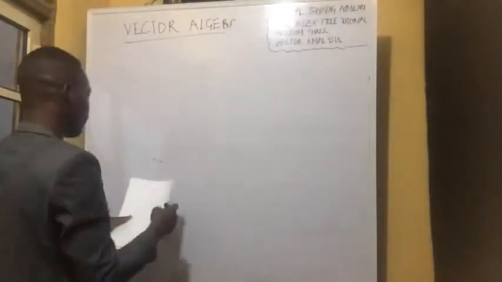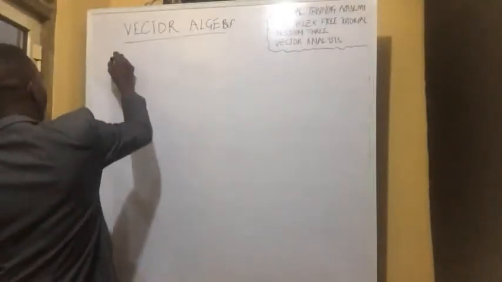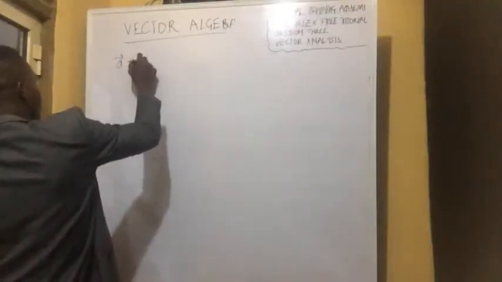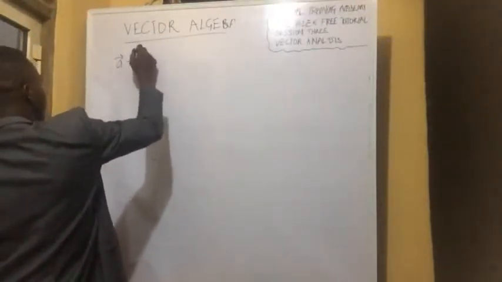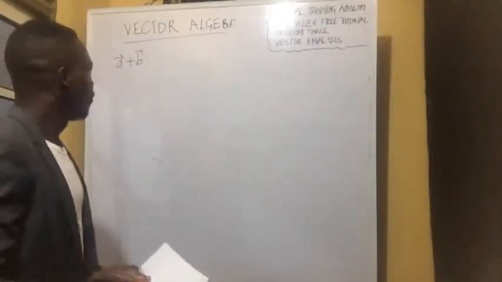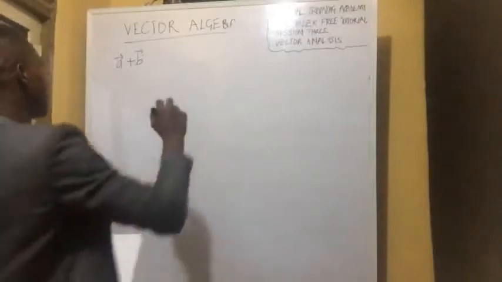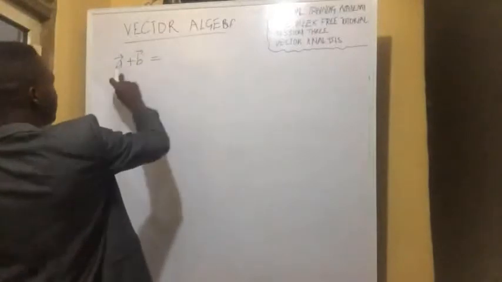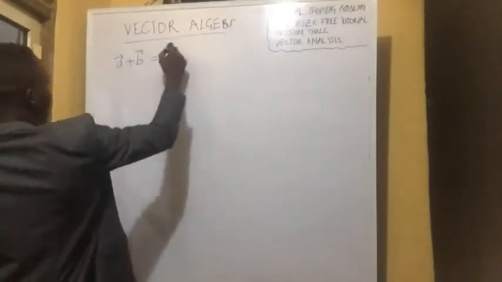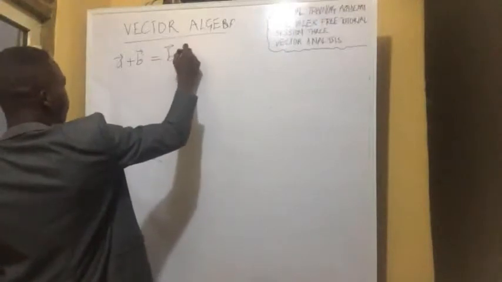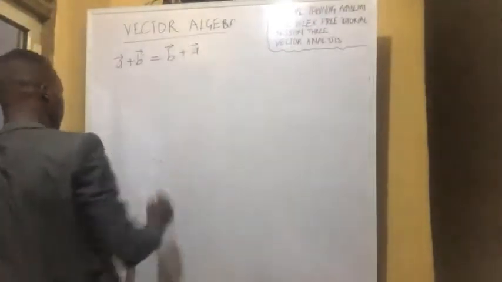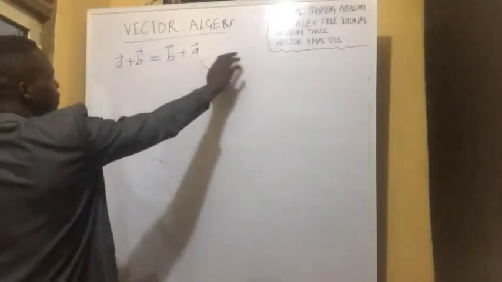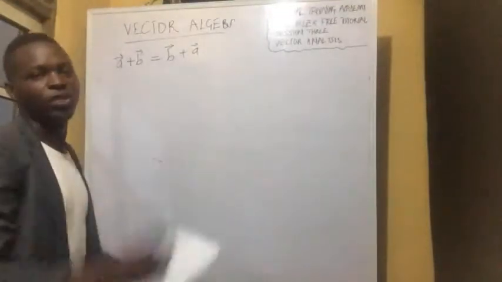So for vectors, if you have a vector A, remember we can represent our vector like this, and you add it to a vector B, for it to be commutative, which it is, you should be able to rearrange this. Instead of putting B in front, I'll put B behind. So it will be B plus A. So simple. This is what commutative law is talking about, that you can switch places.